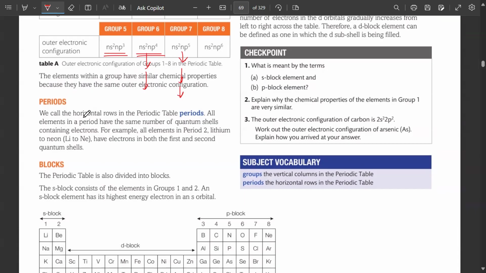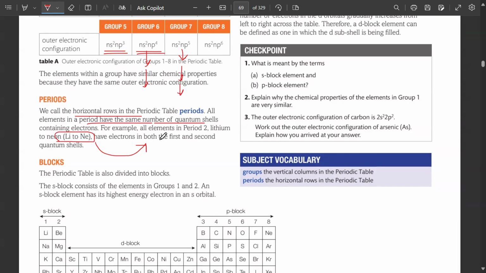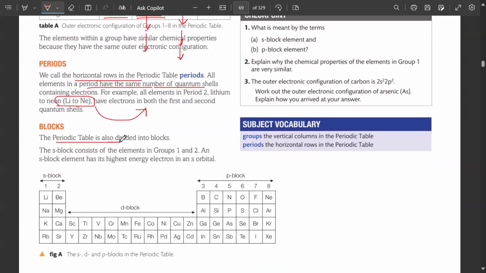Periods are the horizontal rows, and all elements in a period have the same number of quantum shells containing electrons. For example, Li to Ne have the electrons in both first and second quantum shells. They all have two shells. Blocks in the periodic table tell us in which subshell the outermost electron is.